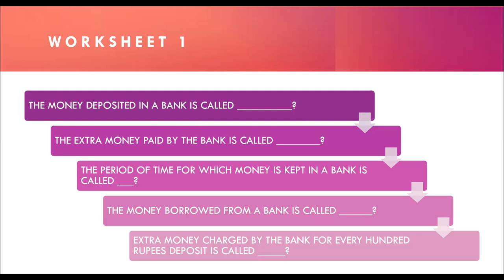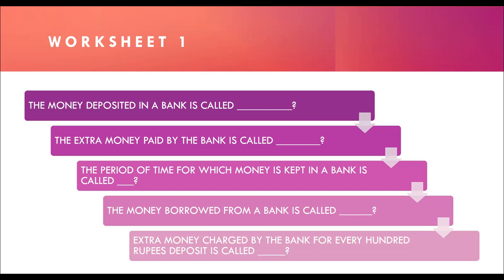The money deposited in a bank is called, let's again go to Raju's case in which Raju deposited the money. So that money was the main amount on which he got interest. So we call that money principal. Those who have given the correct answer, give yourself a hand of applause. And those who gave the wrong answer, don't worry, you will get the answer soon. It's all just practice. Practice makes a child perfect.